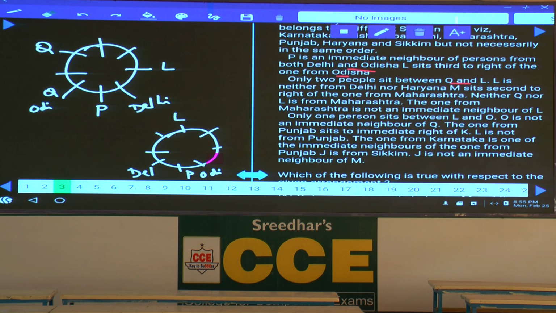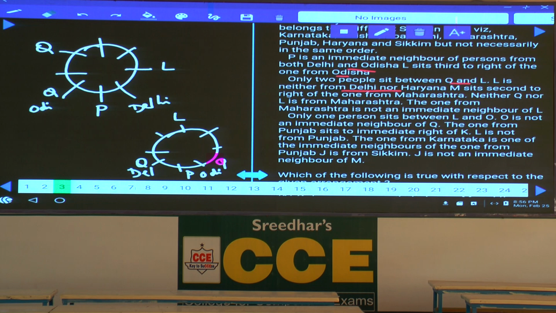Then, in the second case, only 2 people between L and Q. Then, Q can be here or Q can be from Delhi. Isn't it? 2 possibilities. L is neither from Delhi nor from Haryana. As L is neither from Delhi nor from Haryana, now in this case, L is neither from Delhi nor from Haryana. M sits second to the right of the one from Maharashtra.